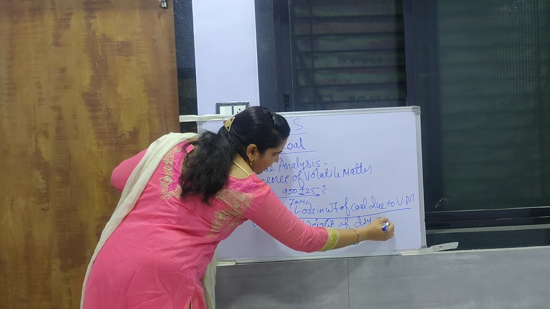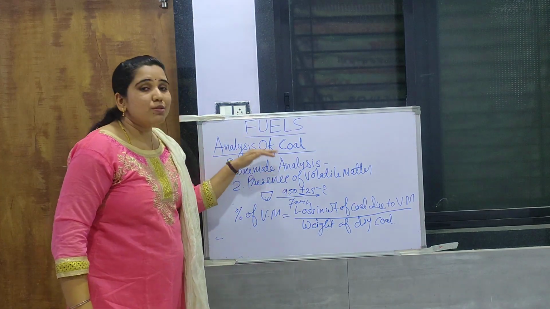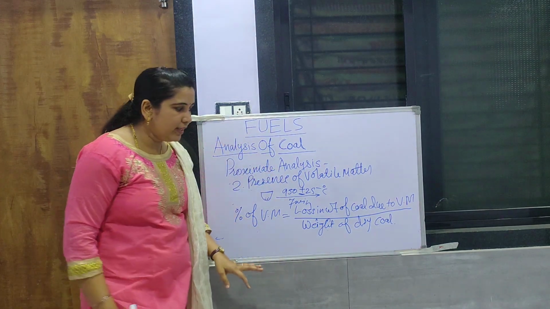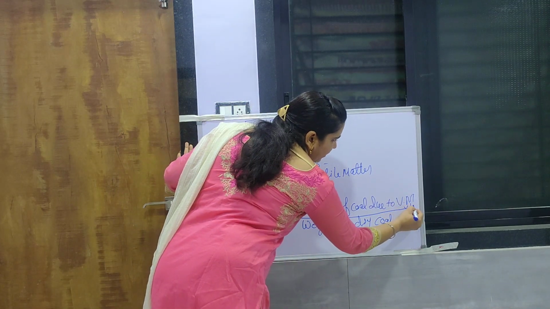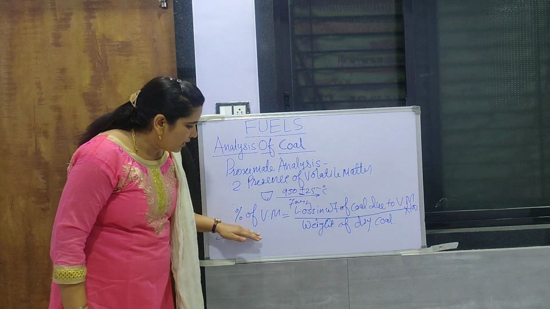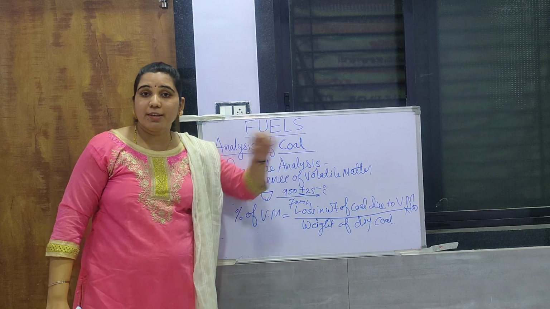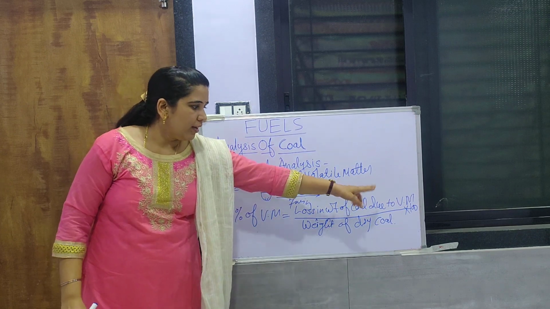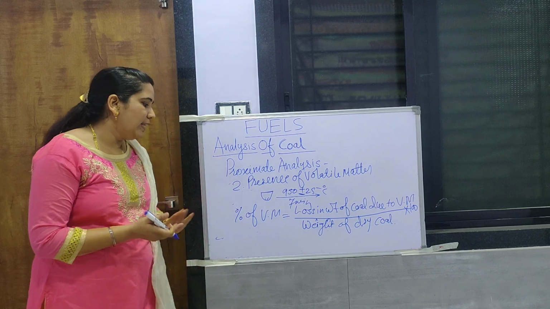Now dry coal sample means the weight of the sample from which the moisture is already removed, into 100, because it is a percentage. So percentage of volatile matter is equal to loss in weight of coal sample due to volatile matter into 100 upon weight of dry coal sample. We can get volatile matter easily.